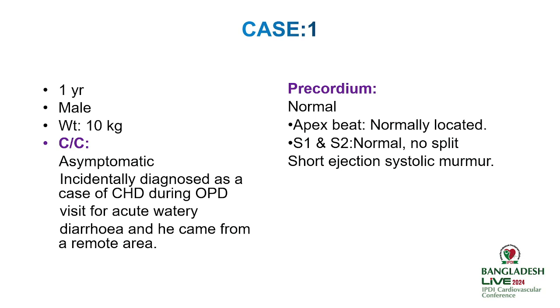My first case scenario is a 1-year-old male weighing 10 kg. The patient was asymptomatic, incidentally diagnosed as a case of congenital heart disease during an OPD visit for acute watery diarrhea, and he came from a remote area. Precordial examination revealed normal size and shape of the chest, with a normally located apex beat. First and second heart sounds were normal, without any splitting, and there is a short ejection systolic murmur.